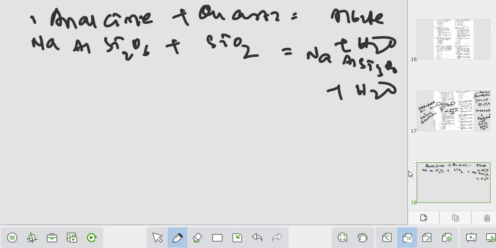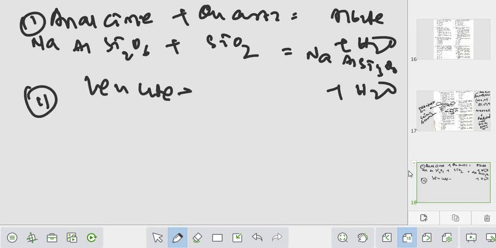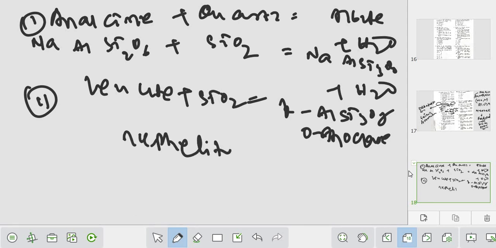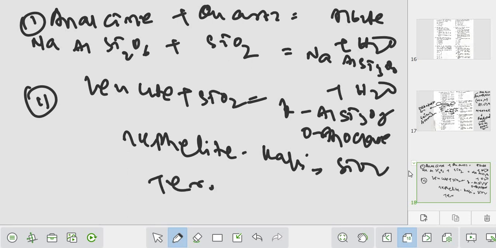And one more reaction you always know कि leucite quartz form होके ऑर्थोक्लेज देगा KAlSi3O8. ठीक है, I will discuss completely when I will discuss about nepheline calcilite ternary phase, right? Nepheline calcilite SiO2 ternary phase रहेगा, वहां पे बताऊंगा डिटेल जेनेसिस.